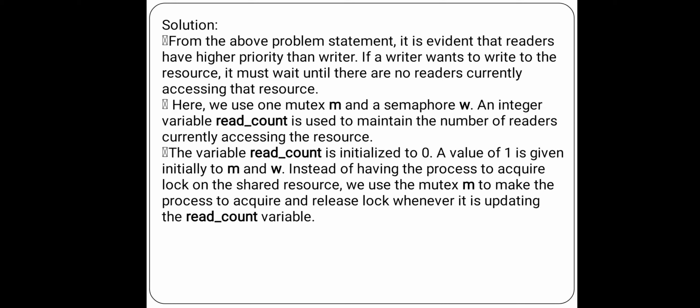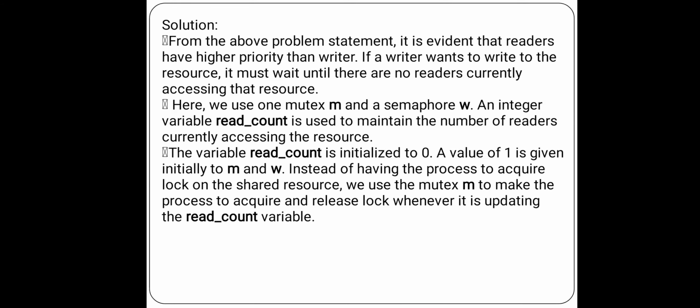Readers may read simultaneously from the shared resource, but if any writer wants to write, it must check that no other readers are trying to access the data from the shared resource.